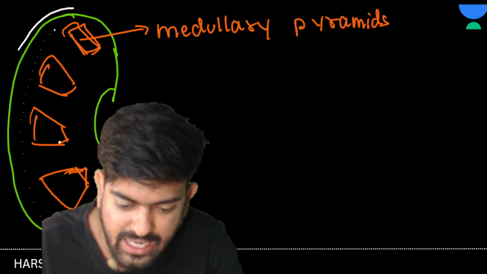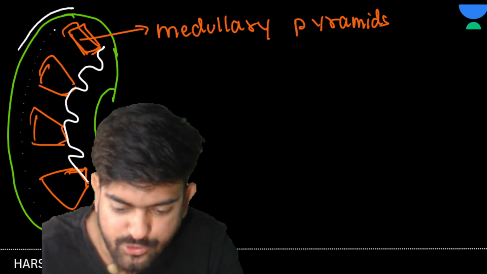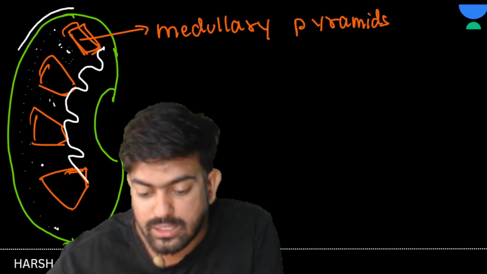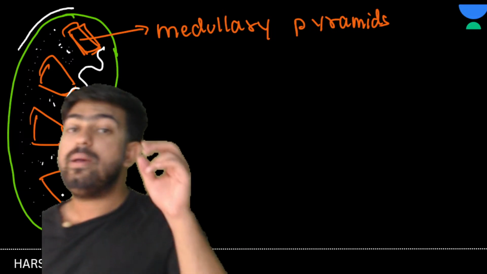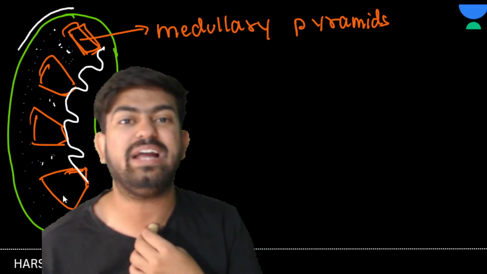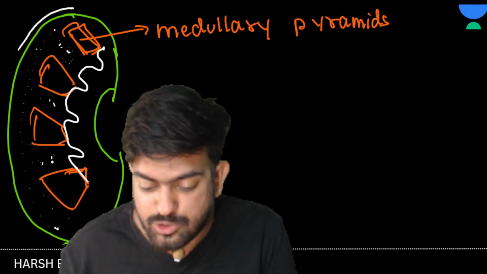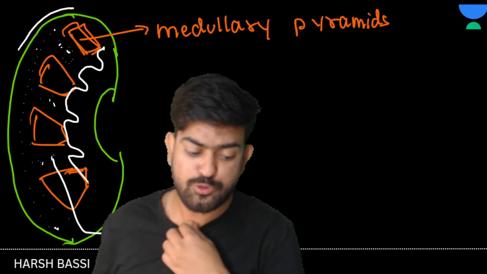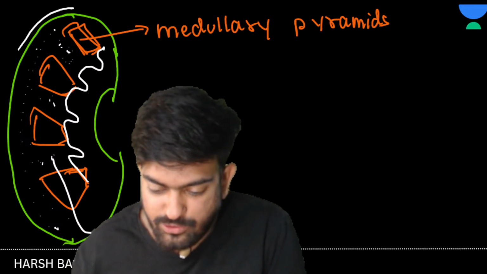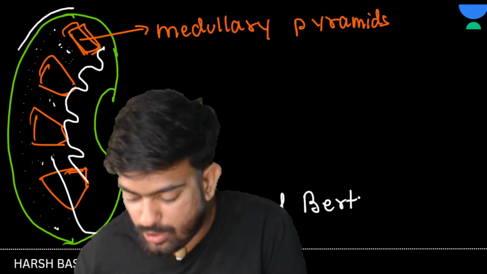But sir, one thing I can see is that there are some structures here also, here also, here also, and here also, right? And can you see the part of the cortex is coming in between? So between two medullary pyramids, what do we have? We have some space, and this space is known as the columns of Bertini. Okay, columns of Bertini.